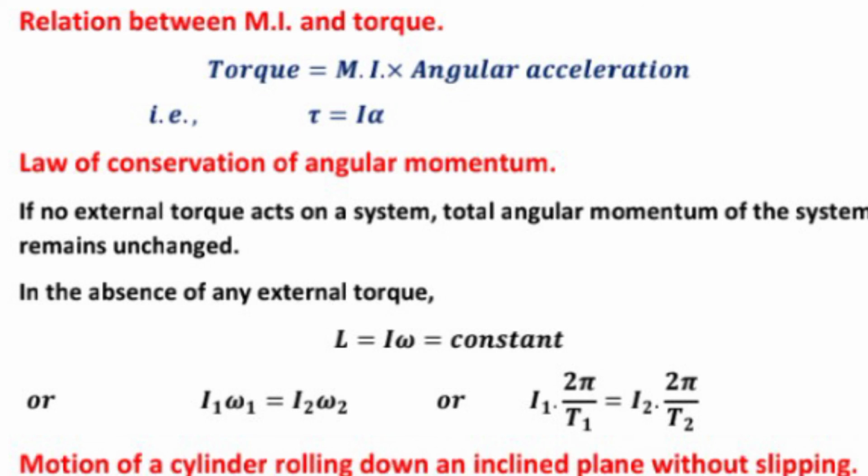Law of conservation of angular momentum. If no external torque acts on a system, the total angular momentum of the system remains unchanged. In the absence of any external torque, L equal to I omega, and it will be constant.